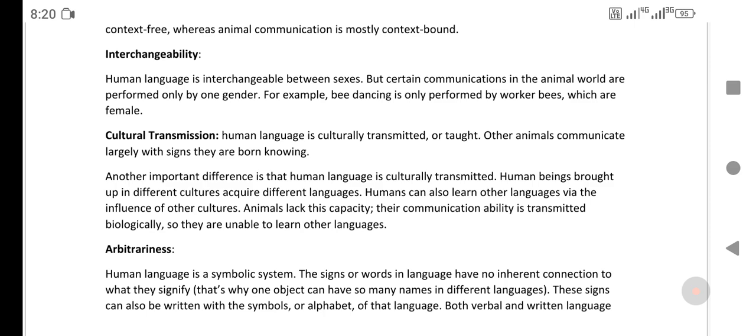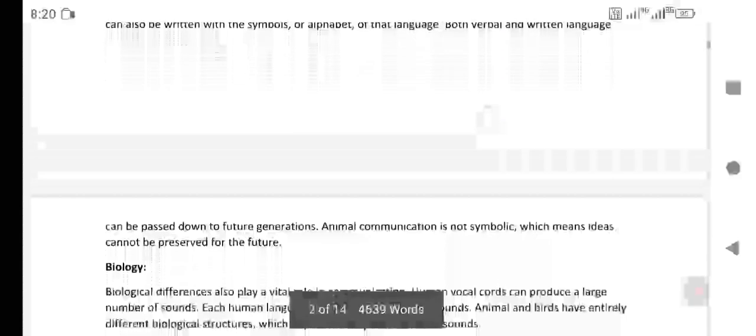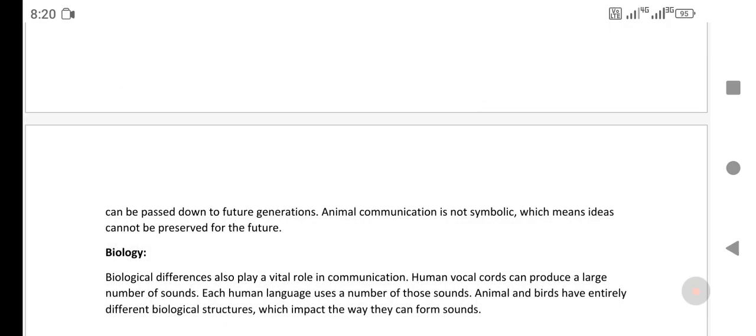The next difference is arbitrariness. Human language is a symbolic system. The signs or words in language have no inherent connection to what they signify. That's why one subject can have so many names in different languages. These signs can also be written with the symbols or alphabet of that language, both verbal and written language. It can be passed down to future generations. Animal communication is not symbolic, which means ideas cannot be preserved for the future.